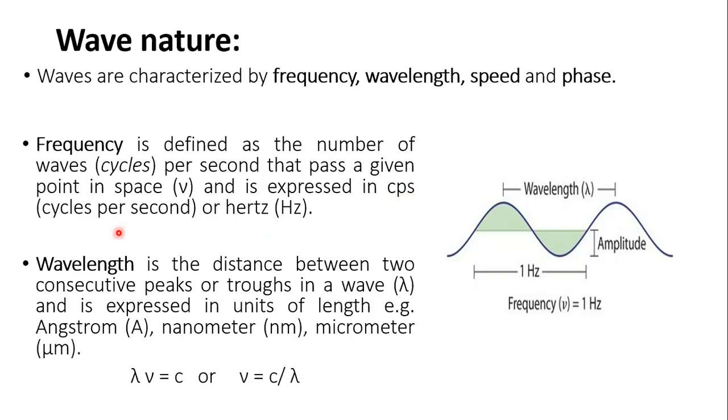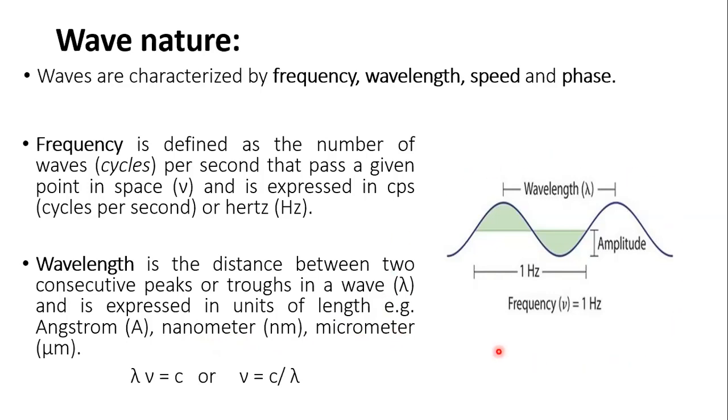Whereas wavelength is the distance between two consecutive peaks or troughs in any wave, symbolized by lambda, and is expressed in units of length. For example, angstrom, nanometer, or micrometer.